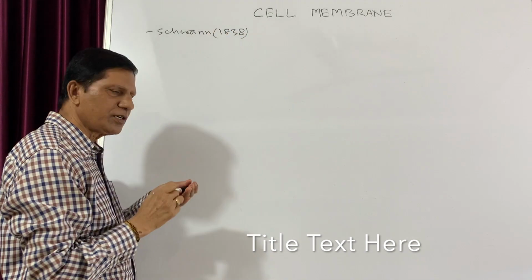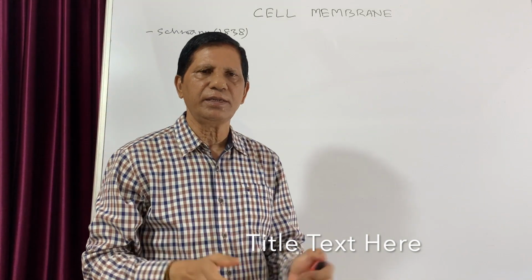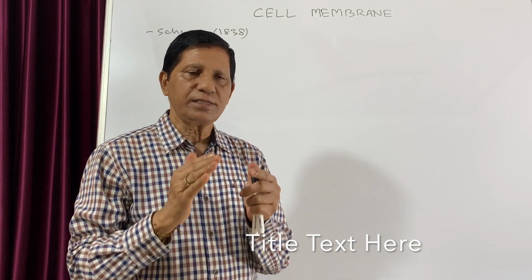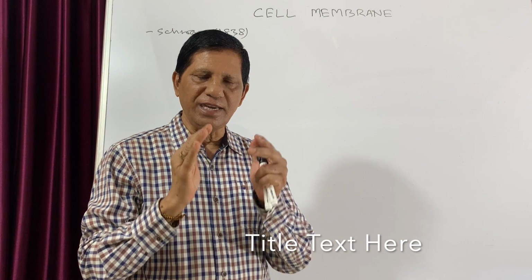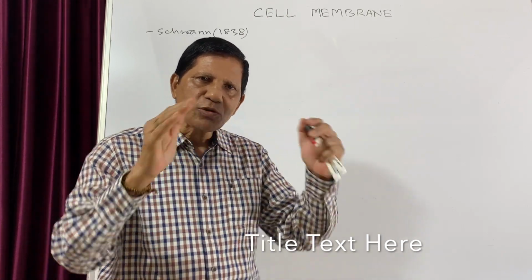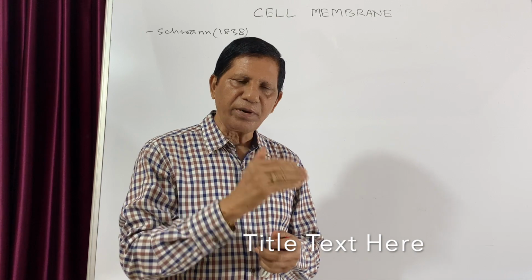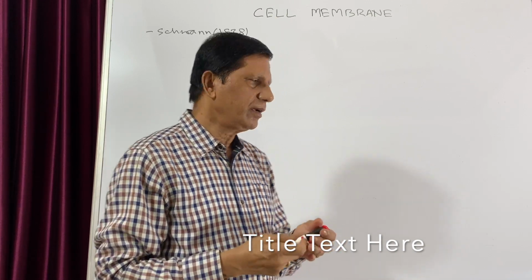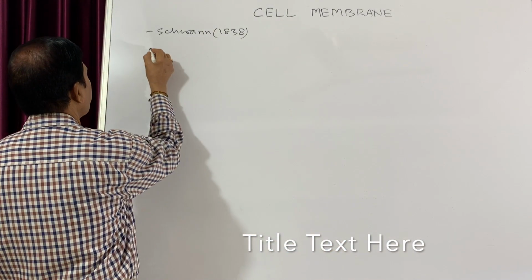It is the outermost layer in animal cells, while in plant cells it is just inner to the cell wall. The term cell membrane was given by Nageli and Kramer.